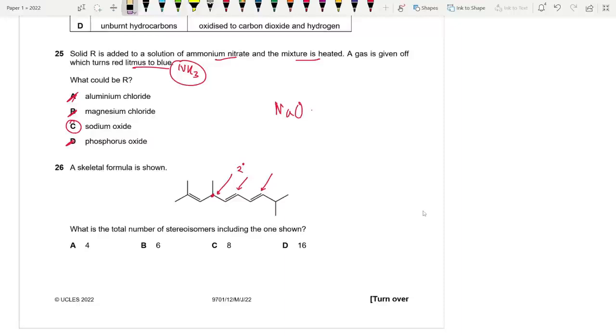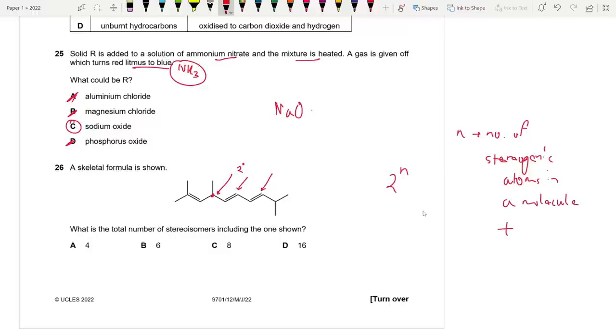The actual formula for finding out the total number of stereoisomers is 2 to the power n, where n refers to the number of stereogenic atoms in a molecule.